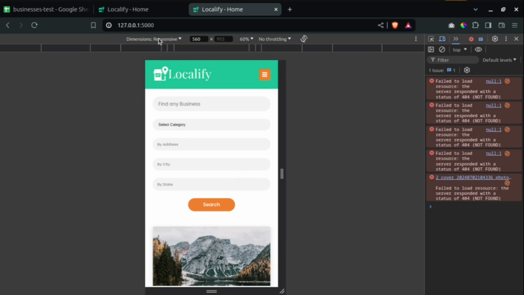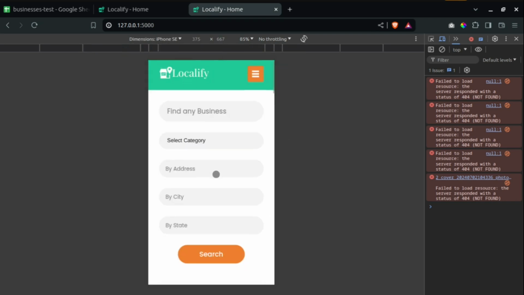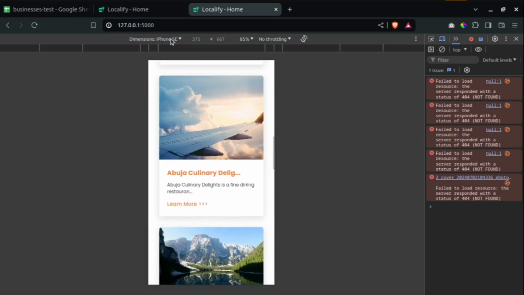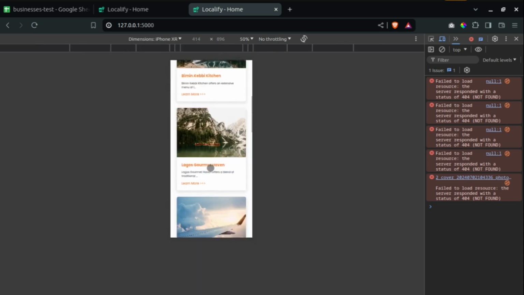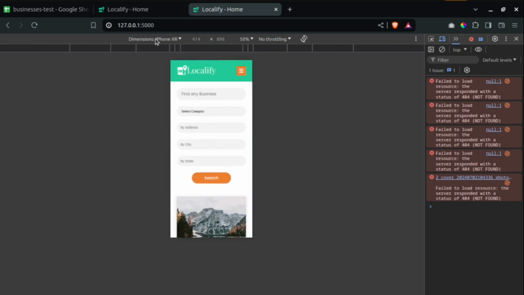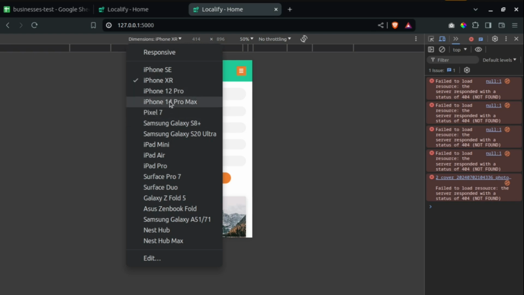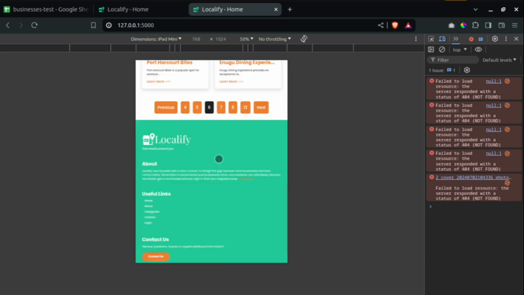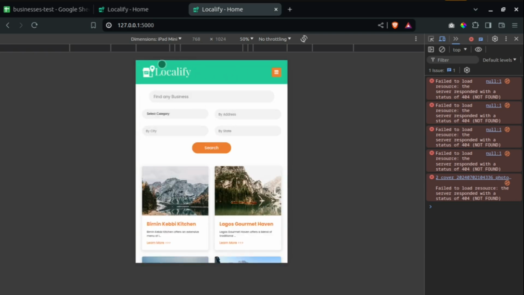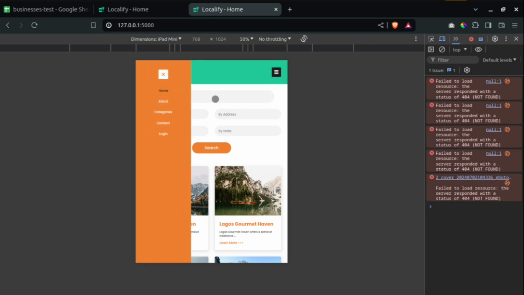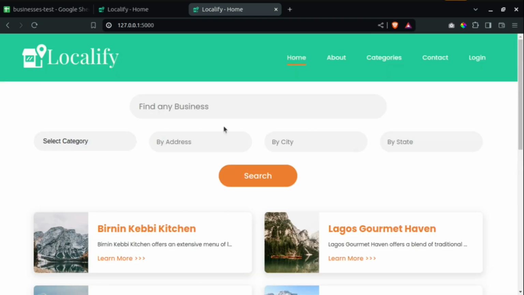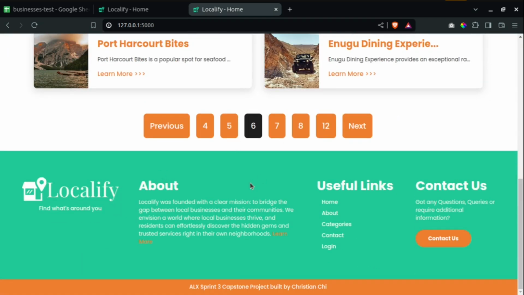If I want to view this on maybe iPhone SE, this is what I'm going to be getting if I'm visiting the page using iPhone SE, and if I'm visiting it with XR, you can see what it looks like. Then maybe 14 Pro Max, an iPad mini and all that. You can see that the menu is no longer here, so I can just click on this. It will bring up the menu. Then if I close this, the menu goes out. So the application is 100% responsive.